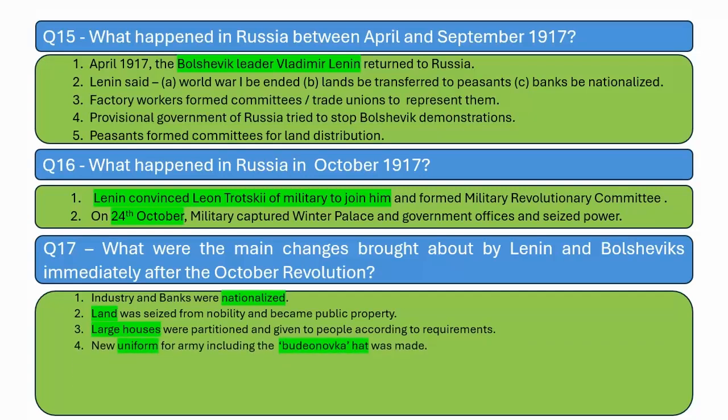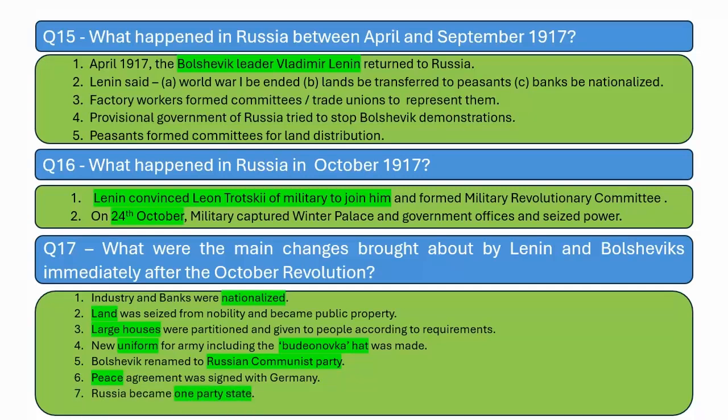A new uniform for the army was designed, including the Budyonovka hat, which was very popular, and that made the soldiers a bit proud of themselves. The Bolshevik party was renamed the Russian Communist Party. A peace agreement was signed with Germany, and Russia became a one-party state, and the secret police arrested anyone who argued against the Communist Party.